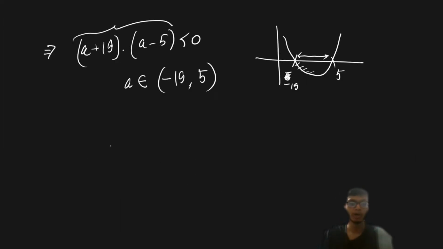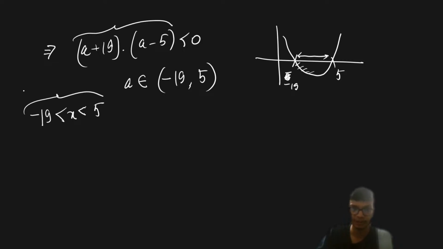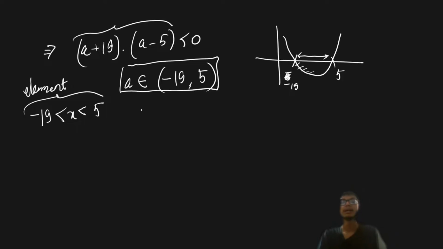So from here, what we'll find out is that x is basically lying between these bounds. These are the elements of the set, because for the values of a between minus 19 and 5, I'm going to have the required solution to exist, right? That is, my quadratic equation will have no real roots. And all these elements belong to the integers, right?